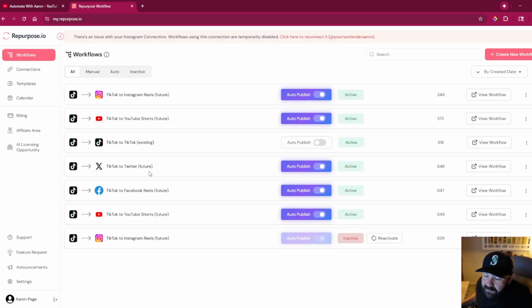But as you can see right here, this is kind of how the setup goes. I'm going to start here in the middle. You see it pops up, it says at your next lender. That's my TikTok account. So I repurpose stuff like old videos I've made, I republish it. That's why this shows TikTok, because sometimes I will come in here and schedule things out for later dates to just post automated. I don't do that on my AI channel, which are these two right here.